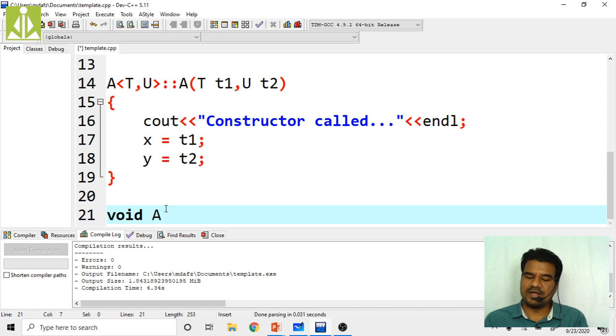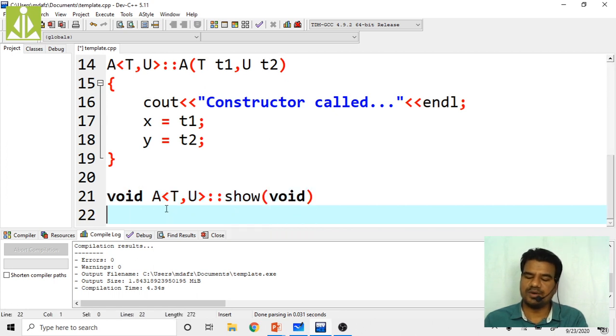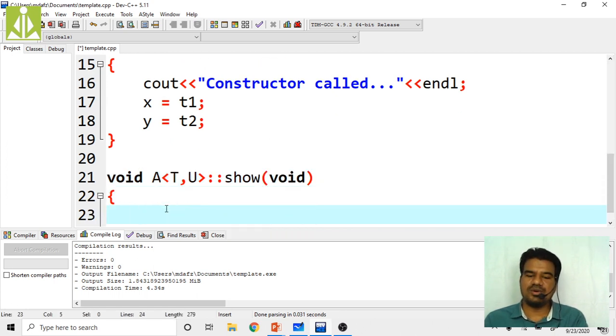And it is not a regular class, it is a template class. So take the type definitions also: T, U, like this. Then the scope resolution operator, then the function name, then the parameter list. The parameter list is void only. Inside this, I am simply printing the data members of A, those two data members.